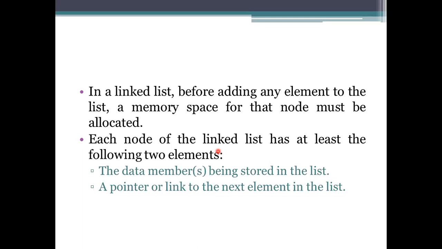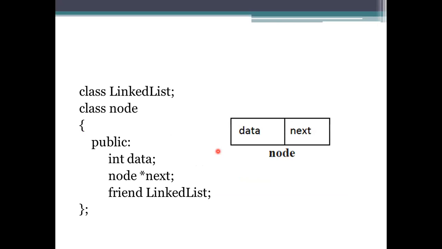These two elements are represented as the data member, the members you are storing, and the pointer or the link to the next element in the list. Where we are storing the next element has to be represented. First we are creating only the simple linked list, that is, a singly linked list representation. Here the data elements you are representing are the data elements you are storing.